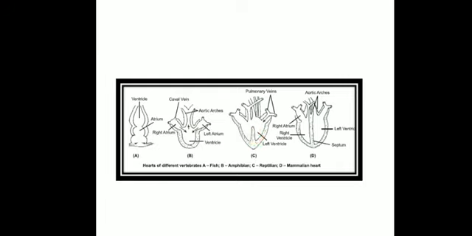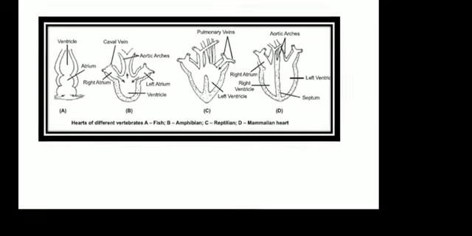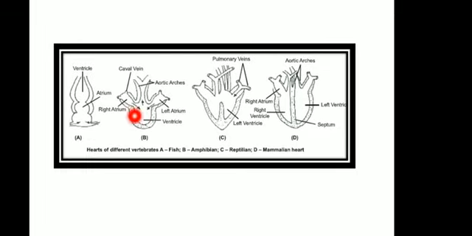So this is the first which you can see. This is type A of the heart, which is in the fish, having only 2 chambers. The first one is the ventricle, and this is the atrium. So it is divided into only 2 chambers, that is, the ventricle and atrium. So here the double circulatory system is absent; we can see that only a single circulation will be present.